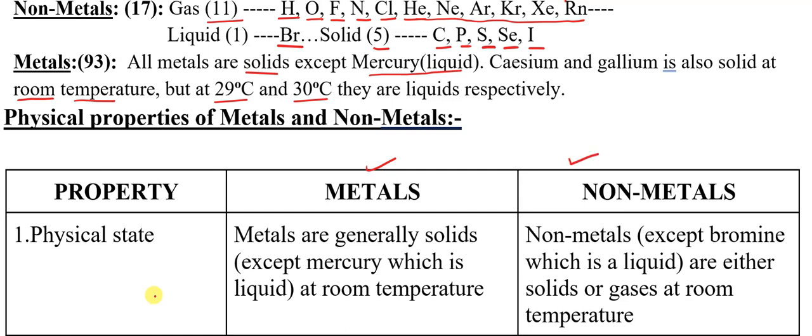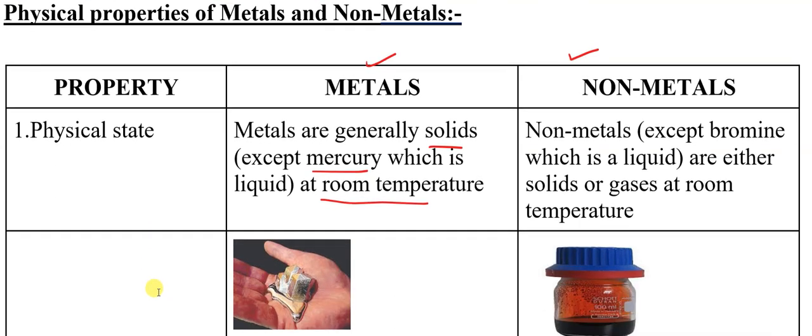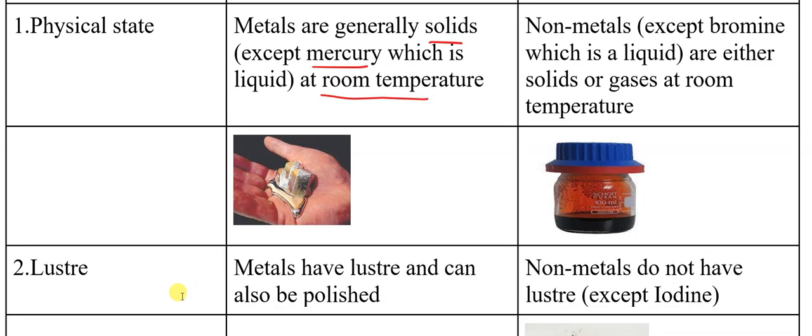At room temperature, all the metals are solids except mercury. You can see here along with the images I am showing. Mercury is in liquid state at room temperature. Except that, all remaining metals are in solid state.